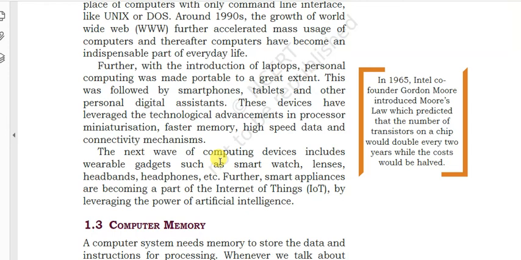In 1965, the Intel co-founder Gordon Moore introduced Moore's law, which predicted that the number of transistors on a chip would double every 2 years, while the cost would be halved.